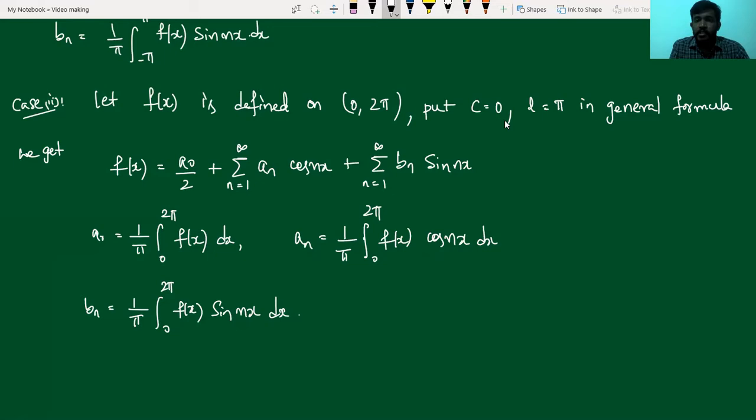So in the general formula, if we substitute c equal to 0 and L equal to pi, we get these results.